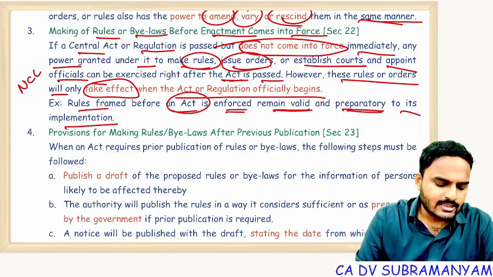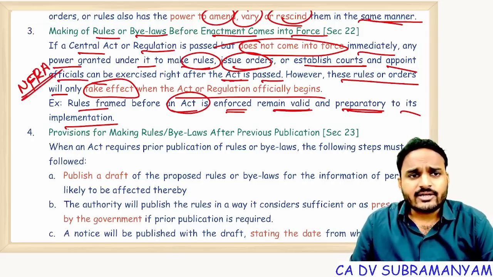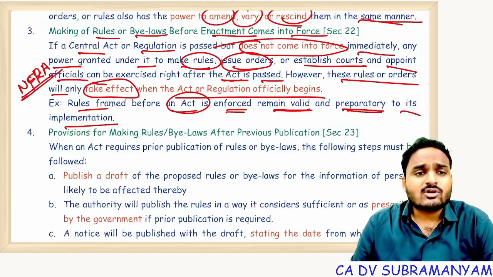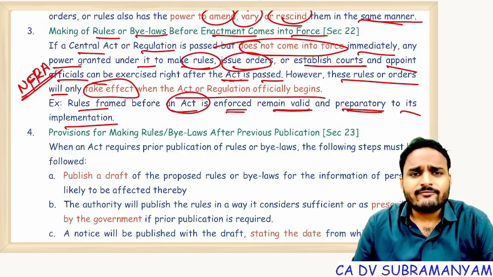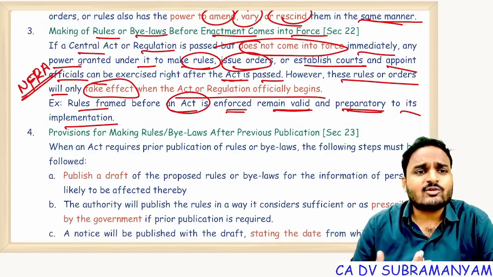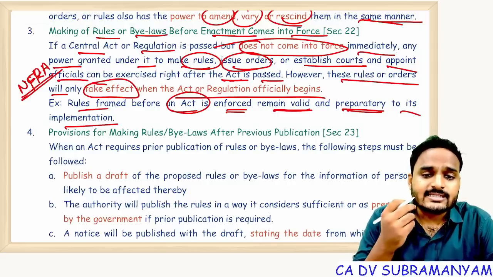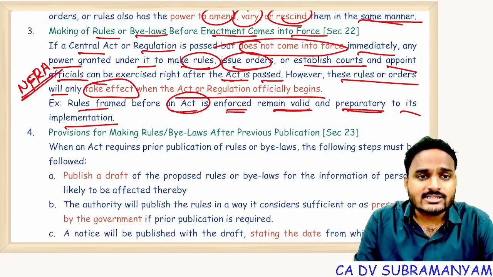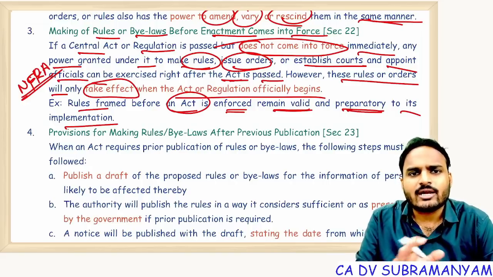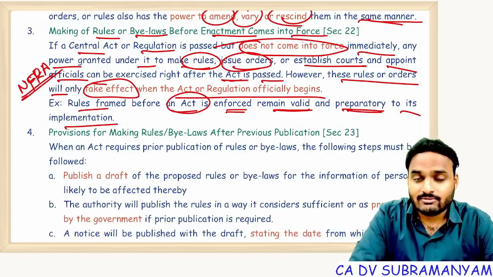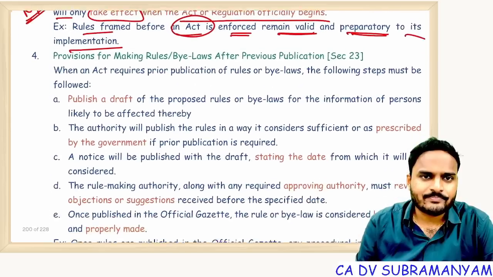Suppose NFRA, for example, you take NFRA. Section 132 was there in Companies Act 2013, but it was not notified. It was notified later, in the year 2018. Up to that point, NFRA cannot exercise its powers. Once it gets notified in the official gazette, then only NFRA can exercise its functions and powers, and NFRA should fulfill its duties. Until then, the provisions are there, but they will not have any validity. No need to apply those provisions.